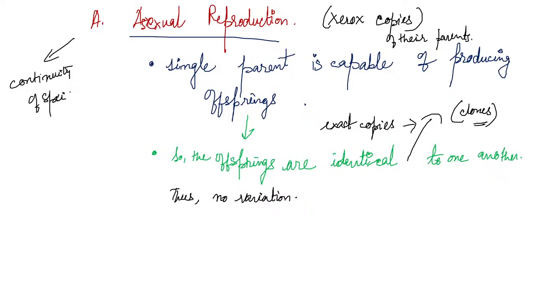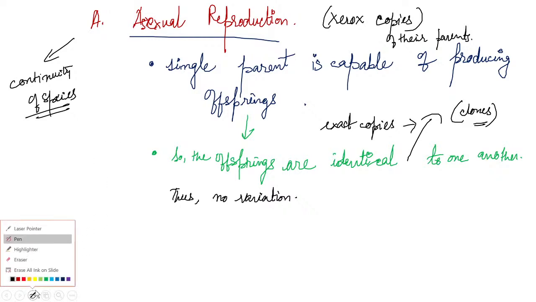Though there's no evolution, no variation, no mutation, nothing, yes, there is continuity of the species. Okay. Now, single-celled organisms like the Monera and the Protista do this asexual reproduction. Okay. Who does this asexual reproduction?